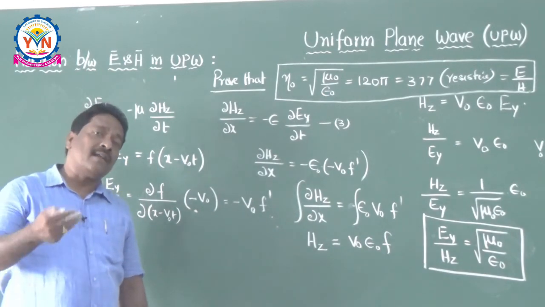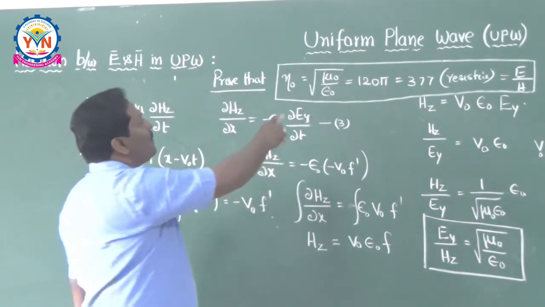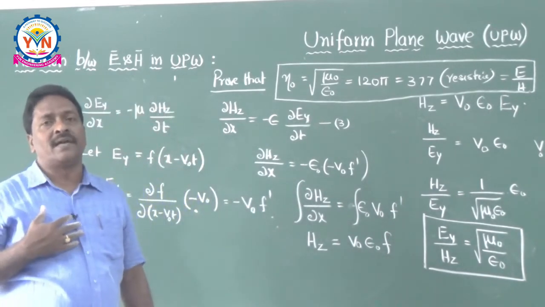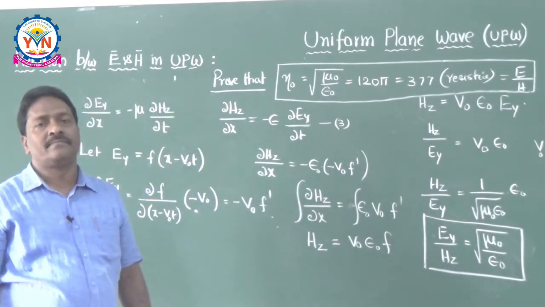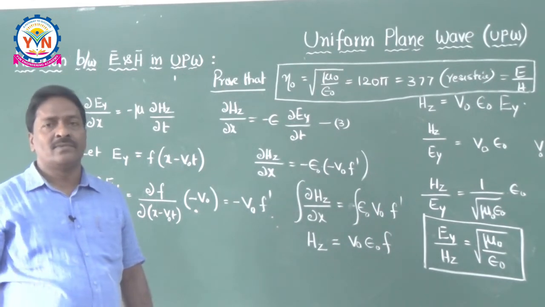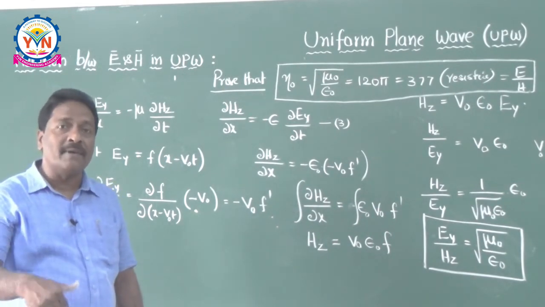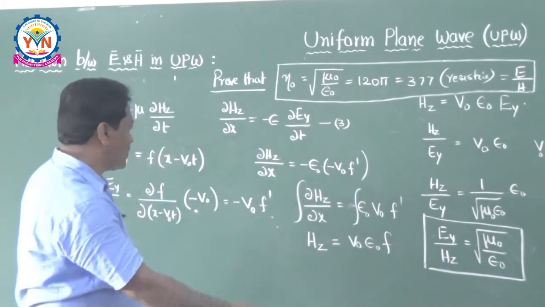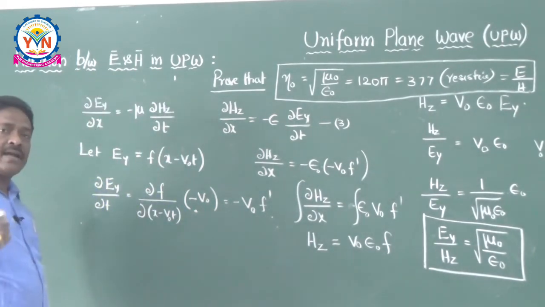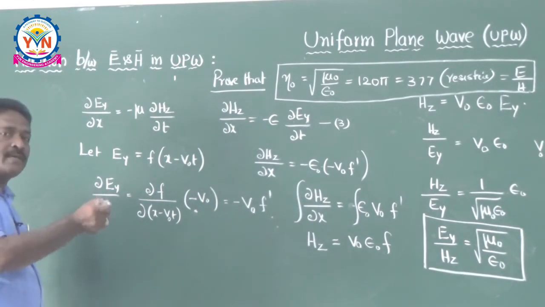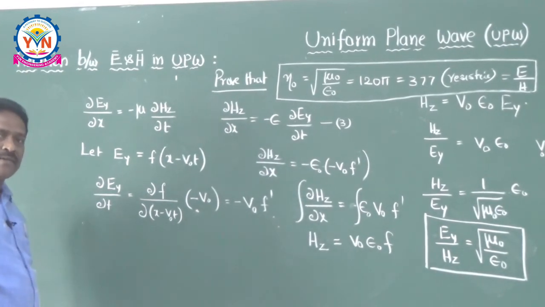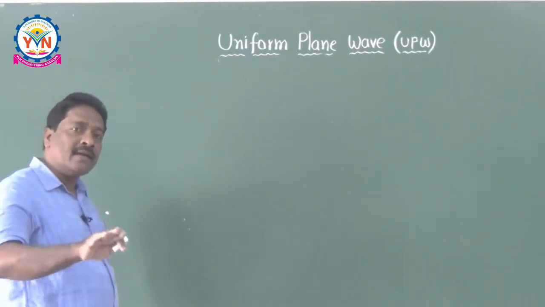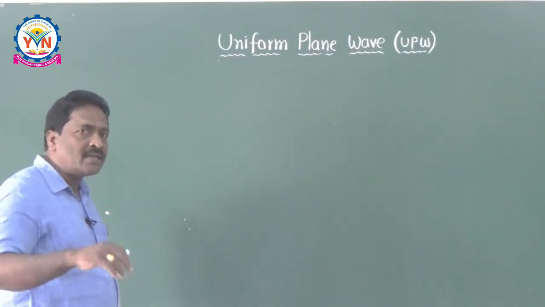So last and finally, the wave which is propagating in free space, I would like to prove that that wave is nothing but a TEM wave. So now we will discuss how it becomes a TEM wave and what exactly the TEM wave is, and just note it down. Now I would like to explain why the free space wave is a TEM wave. Just now we have seen the relation between E and H in a uniform plane wave.